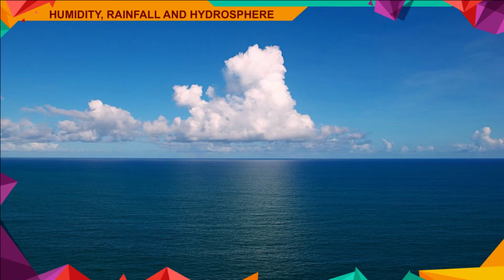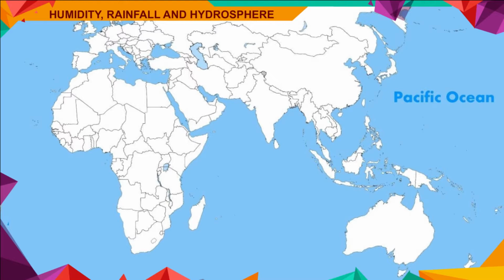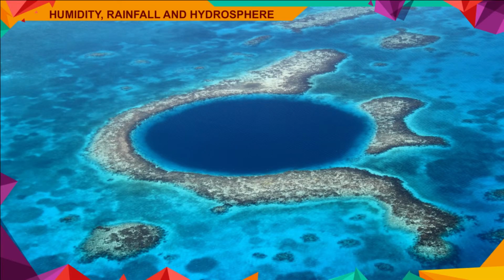Major oceans. There are 5 major oceans. Pacific Ocean. It is larger in area than all the land masses put together. Mariana Trench, the deepest part of the Earth, lies under the Pacific Ocean. It is circular in shape. Asia, Australia, North and South America surround it.